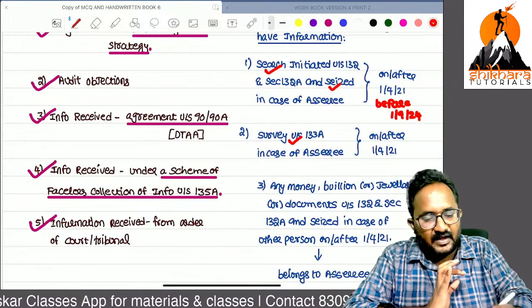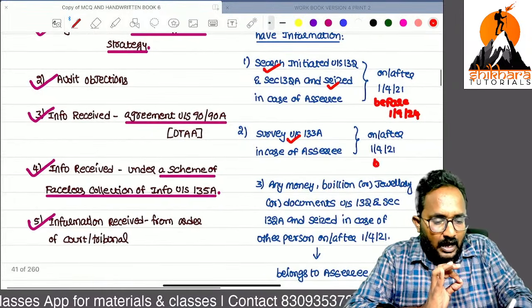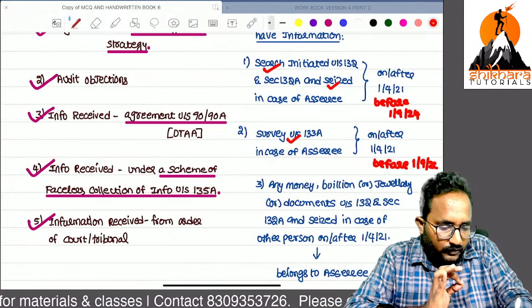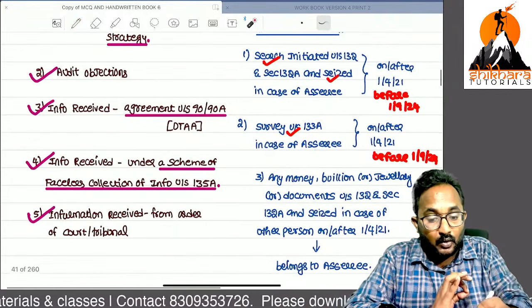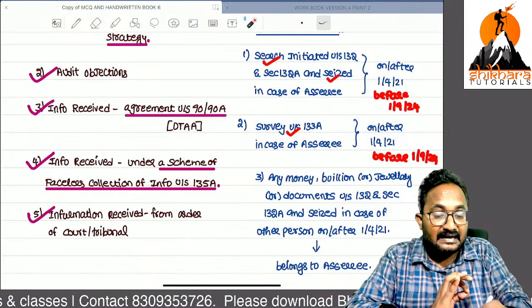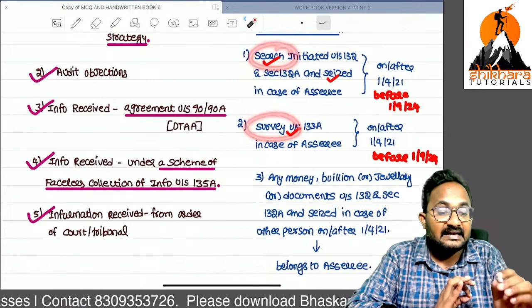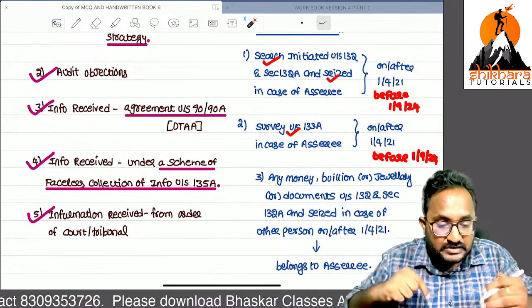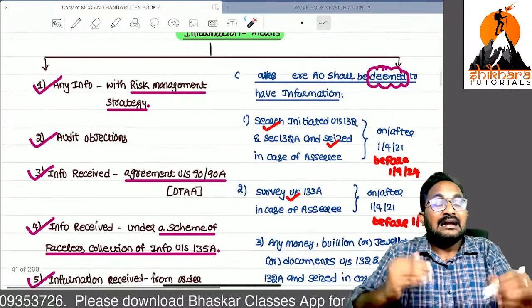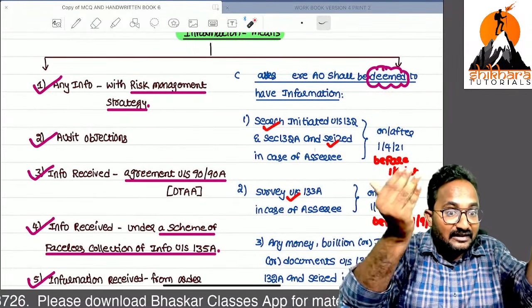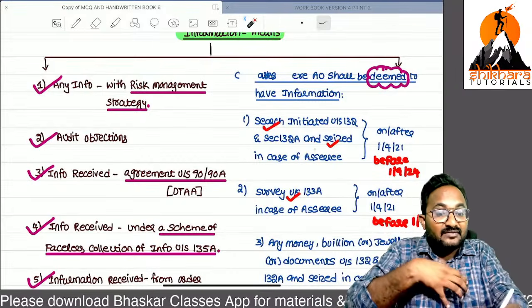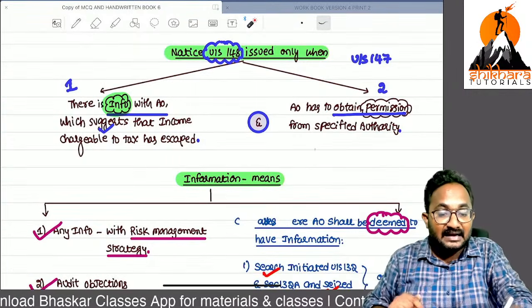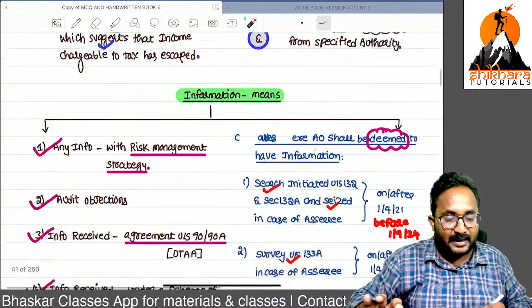Sir, if any survey is conducted also on or after this date and before 1/9/2024. Remember, if any search or survey is conducted on or after this date, before this date, which assessment do we have to start? Income escapement. That's why we directly included this as information only. Based on this deemed information, we can send the 148 notice for conducting 147 assessment.